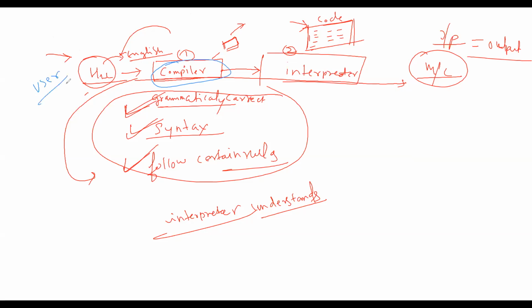The interpreter is also a program, not hardware, which runs your code over the machine's operating system, so that an output of the desired result will be produced. Got it?